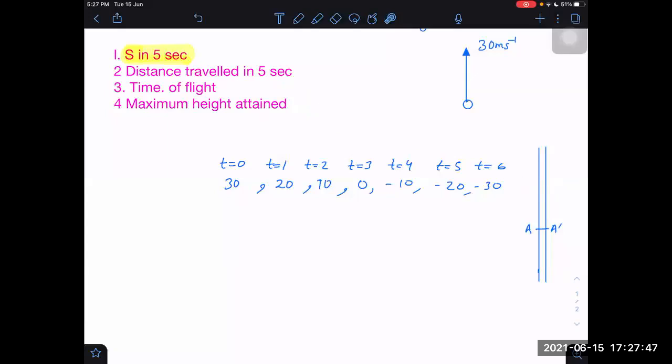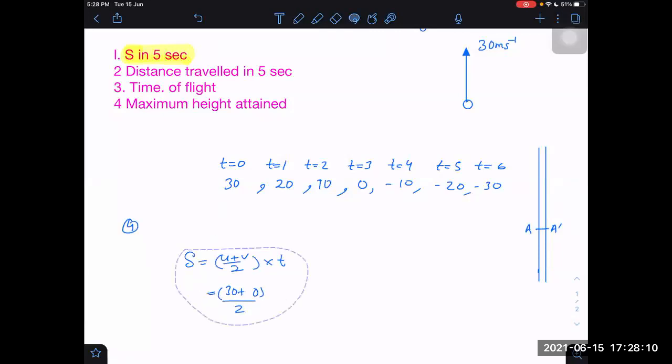But at what time is maximum height attained? I can tell quickly. Maximum height is attained at t equal to 3 seconds. What is the maximum height formula? Displacement is average velocity into time. What is the average velocity? At the highest point 0, initially 30. Average will come out to be 30 by 2.